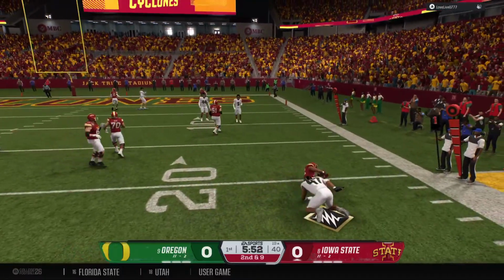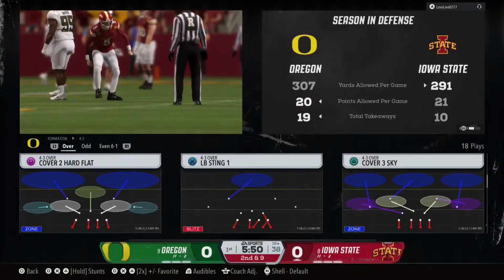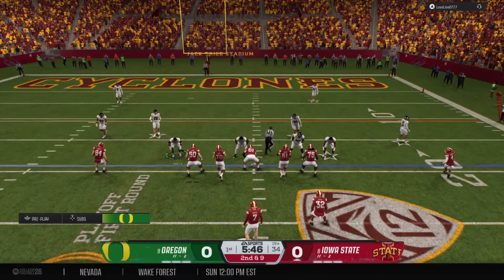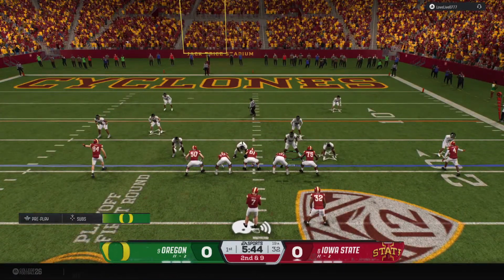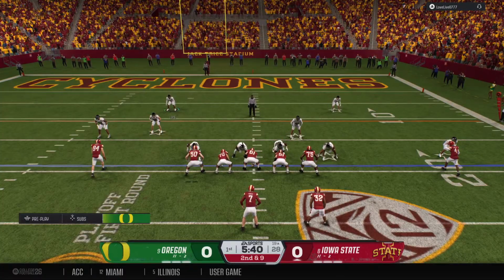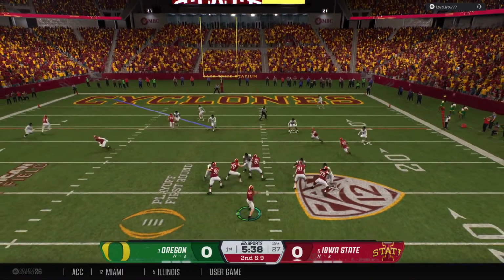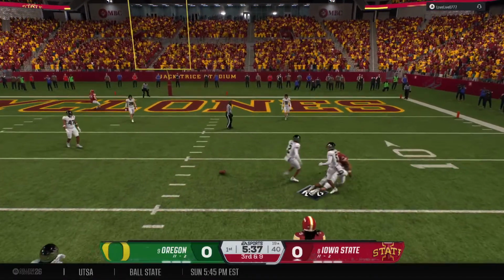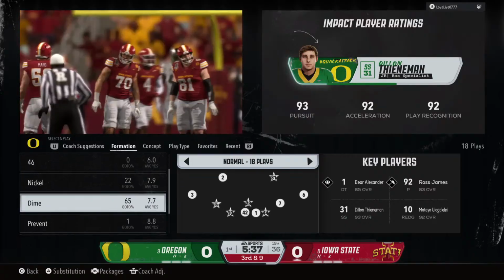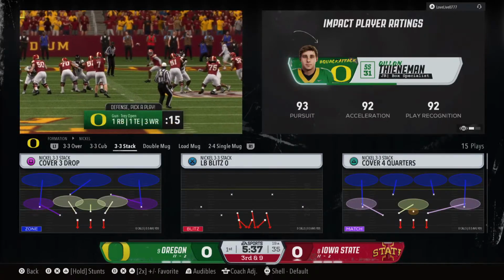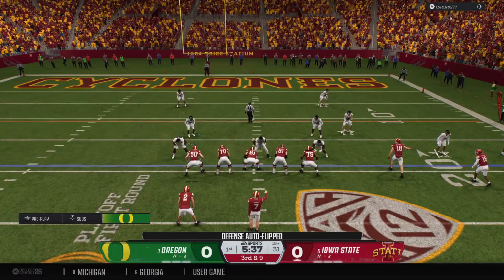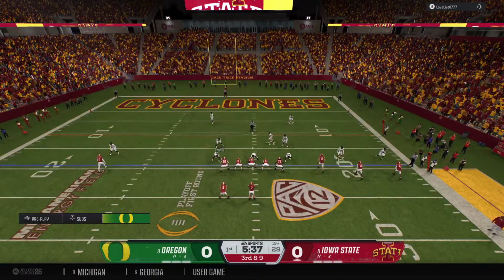There's a screen pass to the running back. And the defense swarms. Not much of a gain on that completion. That completion makes it 2nd down. Here's the snap, looking to throw. Oh, the quick throw falls incomplete. Big moment early in this playoff game. Opening drive, 3rd down in the red zone. Can they convert?